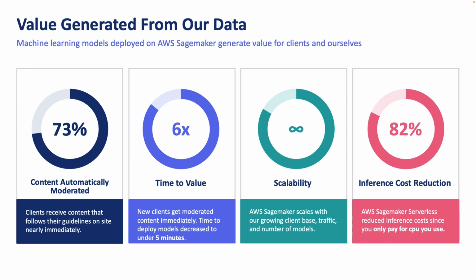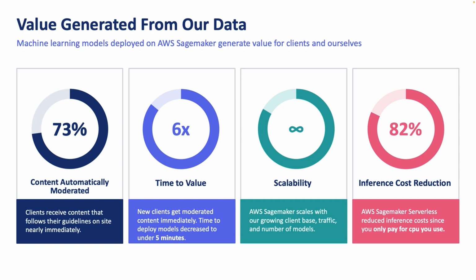Okay, so the really exciting numbers are on this slide. By adding machine learning to our moderation problem, we are now moderating 73% of the content that comes through our system. This is really great because it means that we can moderate that content within seconds instead of the minutes to hours it used to take to get to our client's website. By introducing Sagemaker to that approach, we cut our time to value by 6x. Specifically, it takes us only 5 minutes to deploy a new model to an endpoint as opposed to 30 minutes before. In addition, we can now onboard new clients instantaneously instead of having to wait that 30-minute turnaround time.